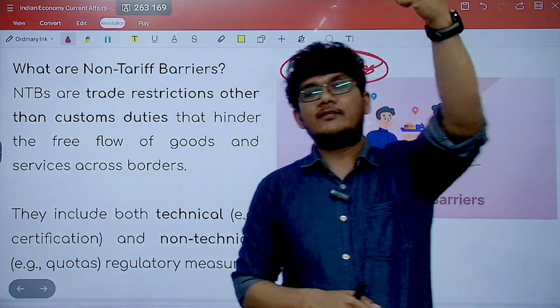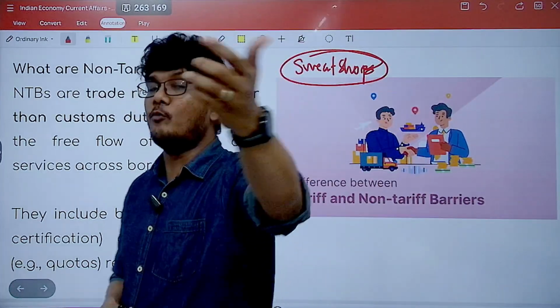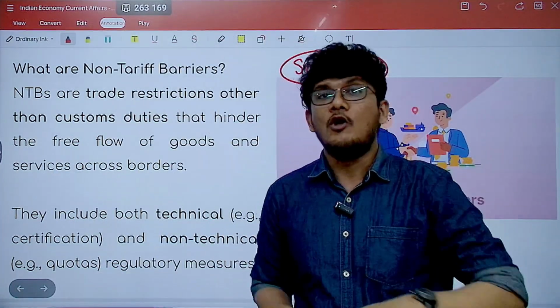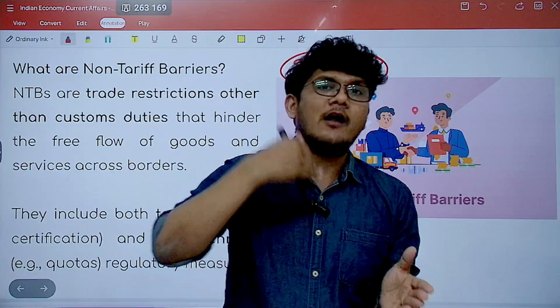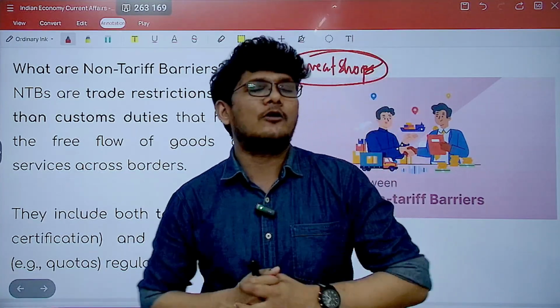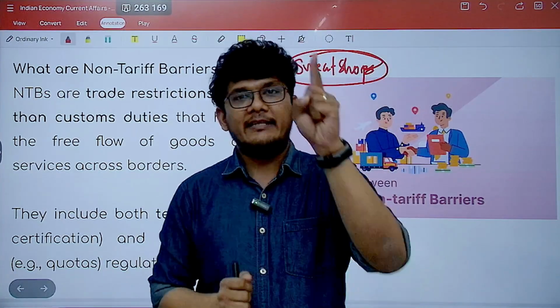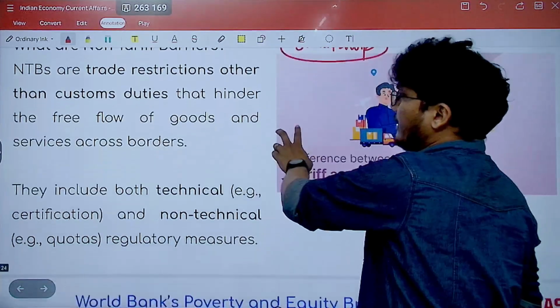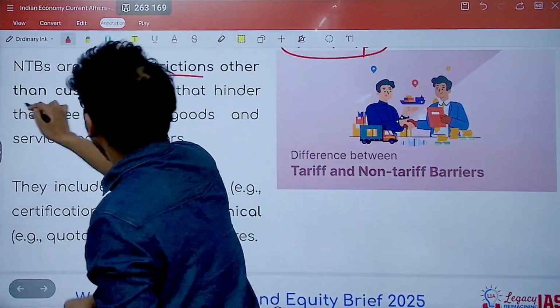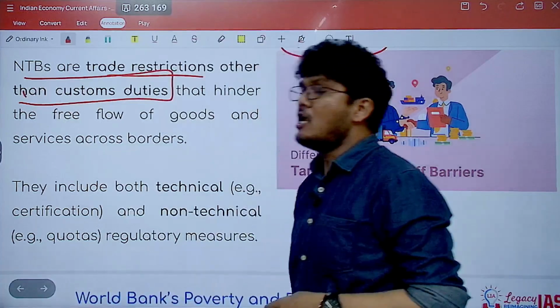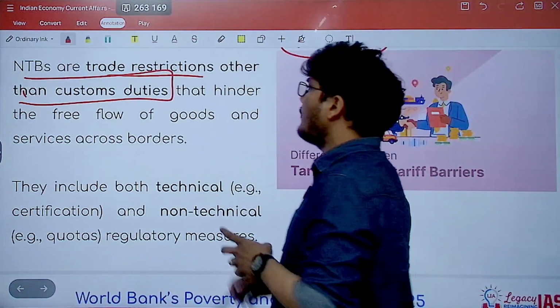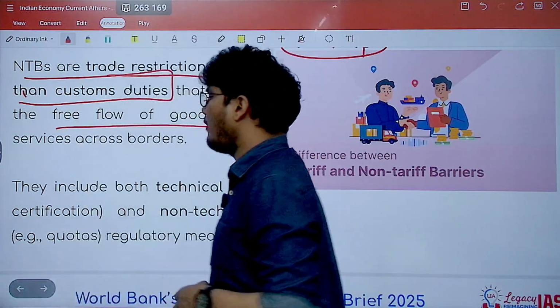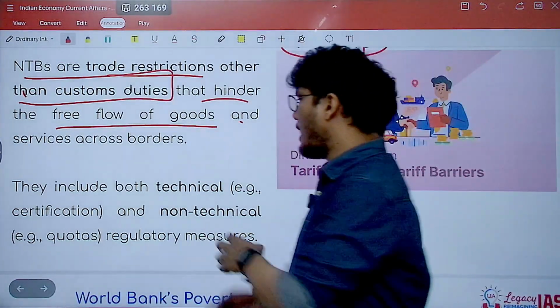You're not increasing the tariff or imposing any tariff to make it costly so that the demand may go down. You yourself are rejecting or giving a limit on the amount of imports that you are ready to have. These are your non-tariff barriers. Trade restrictions other than customs duties are the non-tariff barriers which hinder the free flow of goods. Right? So these are your non-tariff barriers.